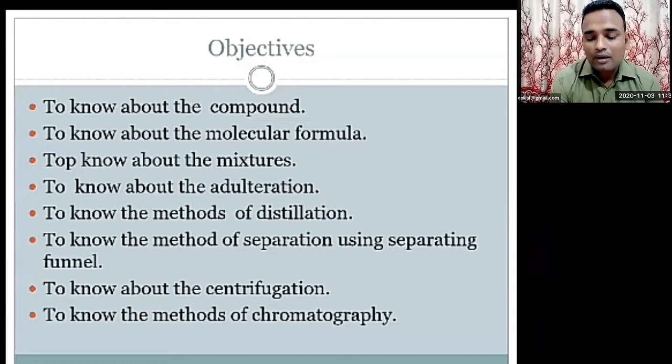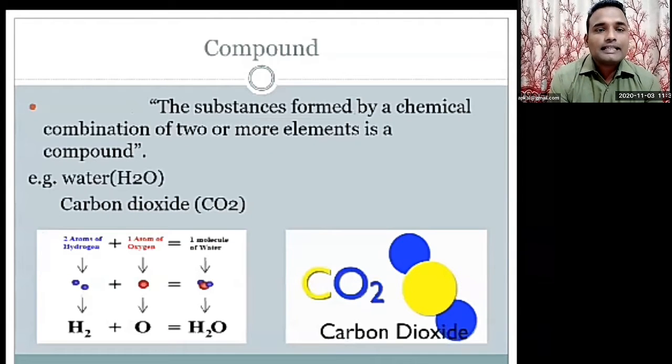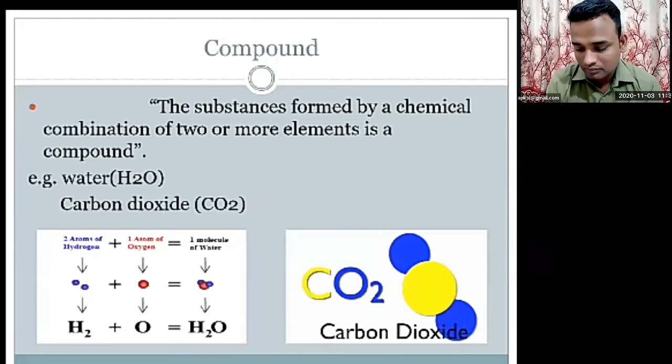So let's start with compounds. What is a compound? See, on the screen you can see over here, the substance formed by a chemical combination of two or more elements is a compound. Try to understand the definition of this compound. Many times we use the word compound. Compound word means what? The mixture. Now, the substance formed by the chemical combination of two or more different elements.